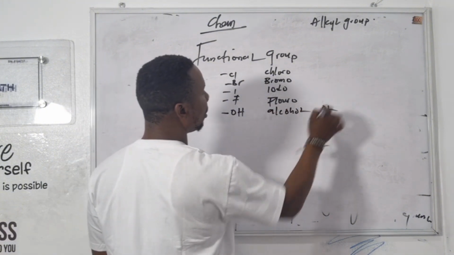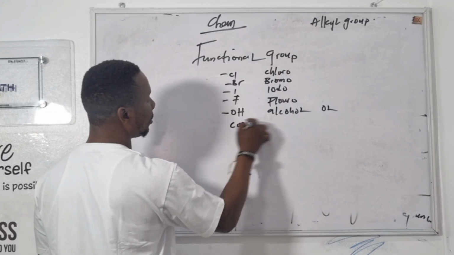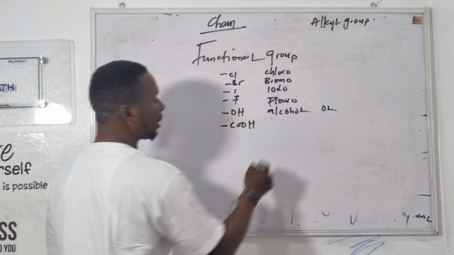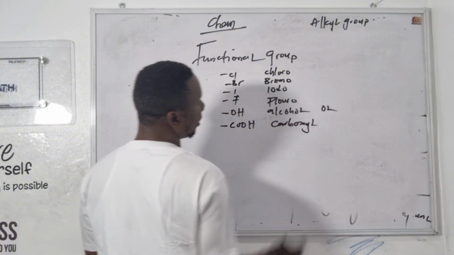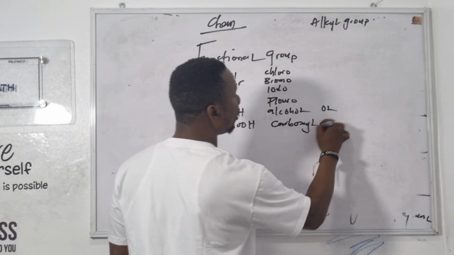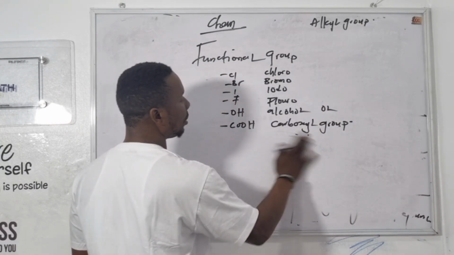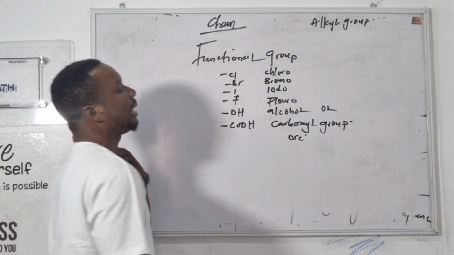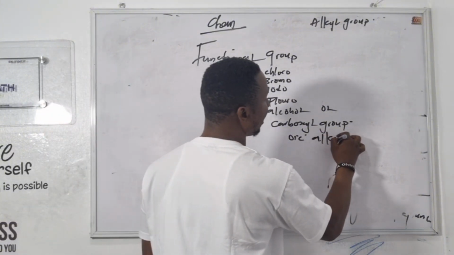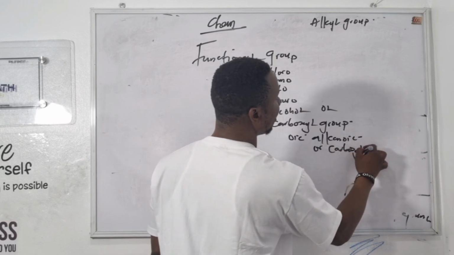Or ol. That's the name. Whenever I see COOH, it is called carboxyl group, which is called oic acid or alkanoic acid, or it can also be called the carboxylic acid.